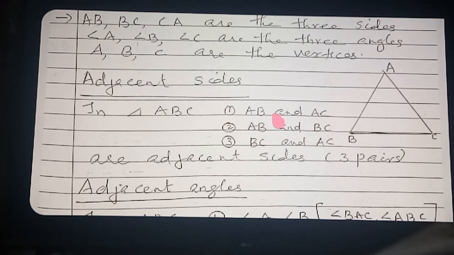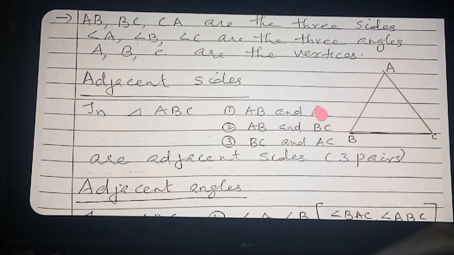So how many pairs of adjacent sides are there? Three pairs of adjacent sides. Adjacent sides means the sides which are nearby. Nearby sides we call adjacent sides. So AB and AC is one pair, AB and BC is the second pair, and BC and CA is the third pair. How many pairs of adjacent sides? Three pairs. So what is the meaning of adjacent sides? Sides sharing a common vertex are called adjacent sides.